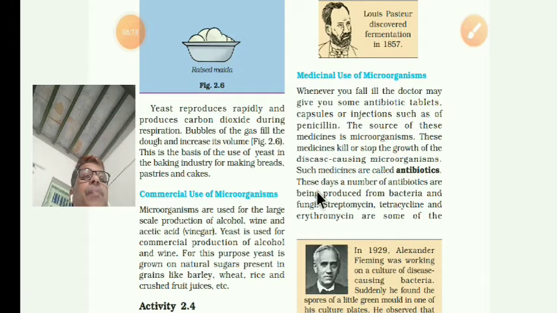These days, a number of antibiotics are being produced from bacteria and fungi.